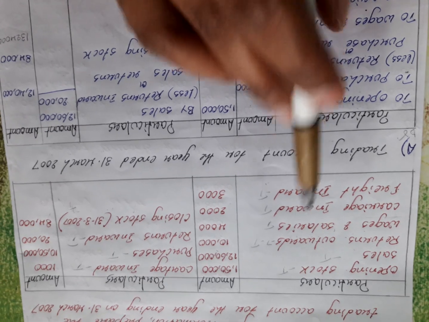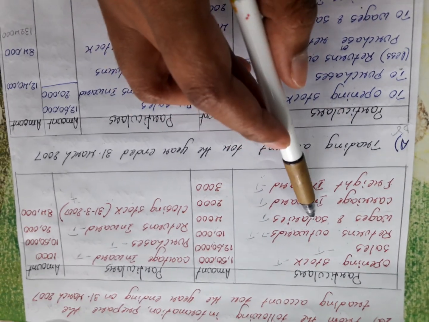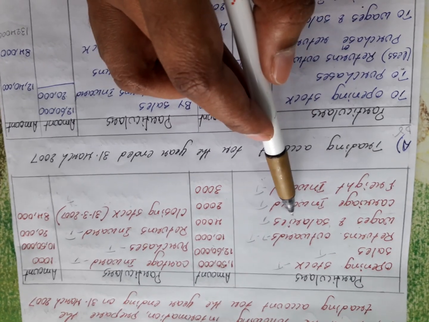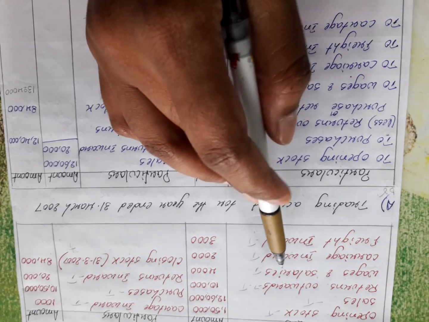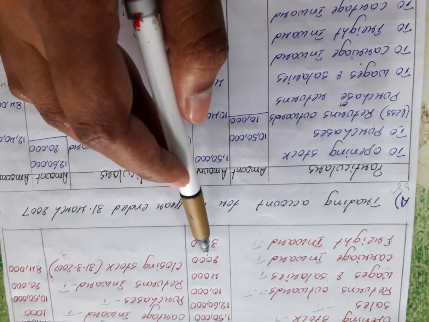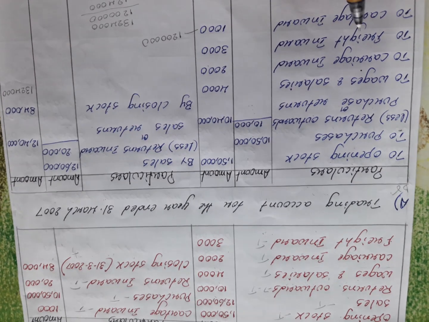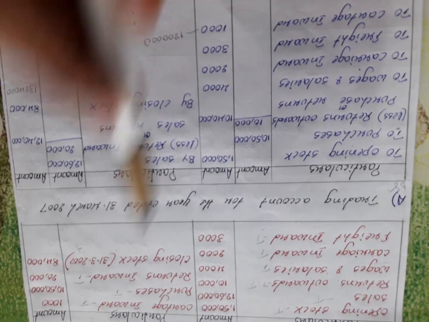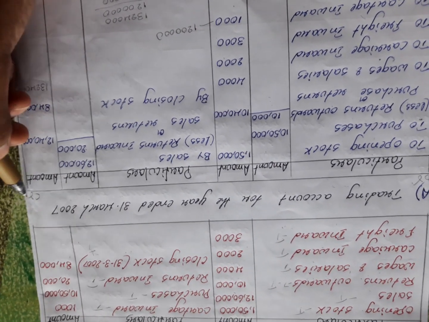Next is To wages. After that, immediately you start writing whatever expenses you have in the question. To wages and salaries come under the trading account: To wages and salaries 4,000. To carriage inward 2,000. To freight inward 3,000. To cartage inward 1,000. Next, on the credit side, what we will have is sales.